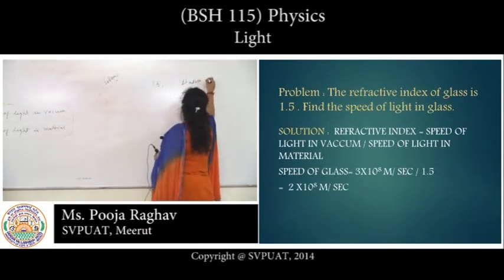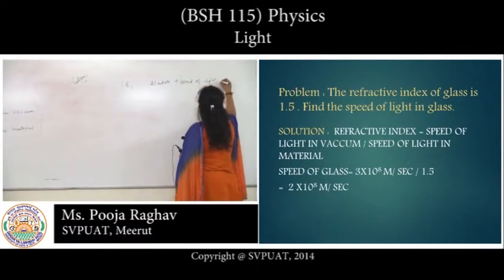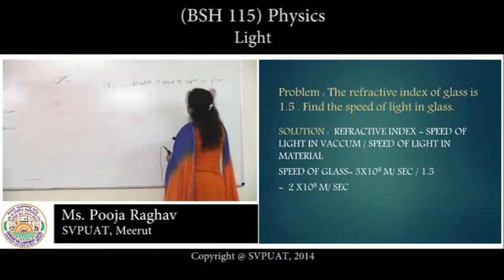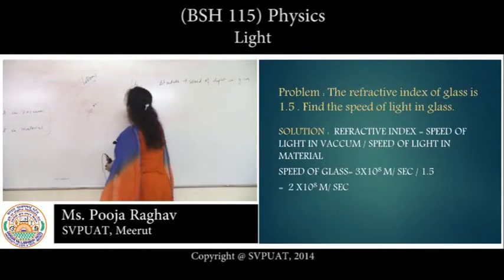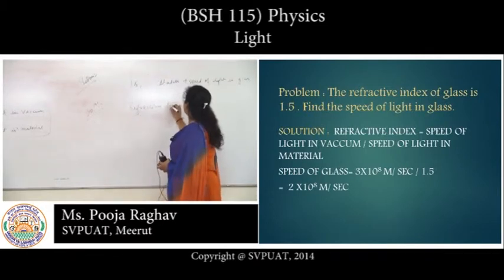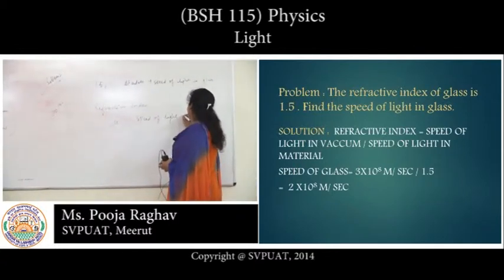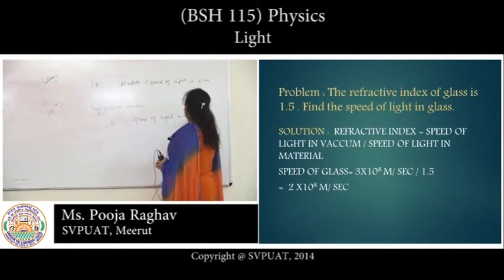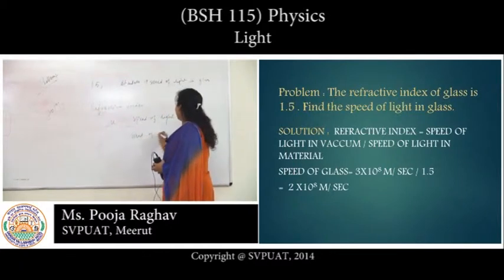The formula used is refractive index mu equals speed of light in vacuum upon speed of light in glass.